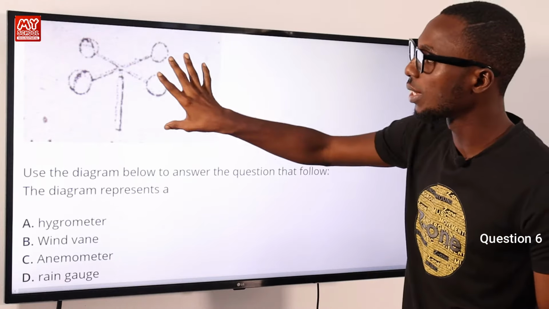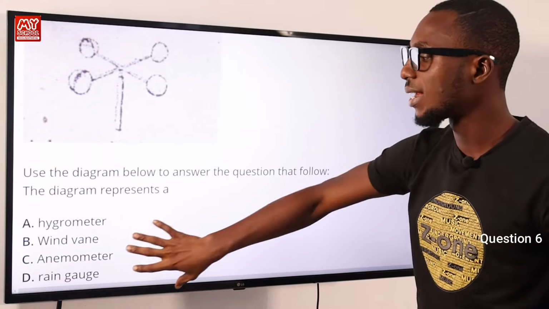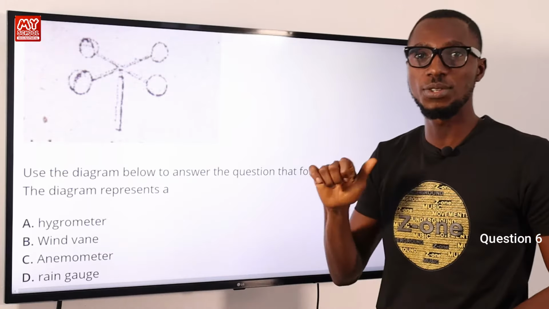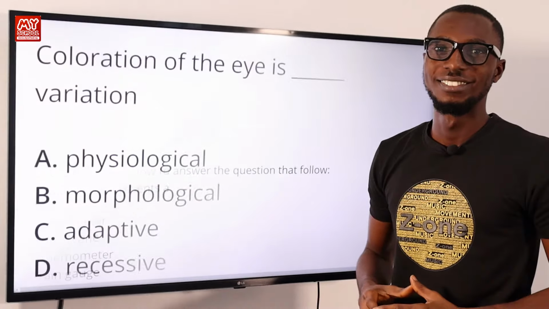So the correct option here, the diagram we are seeing here is an anemometer. So option C is correct.